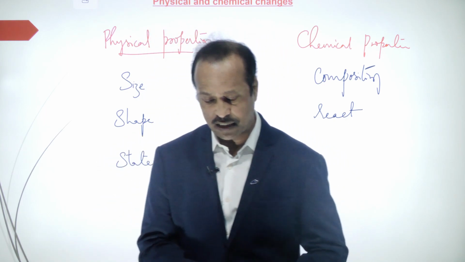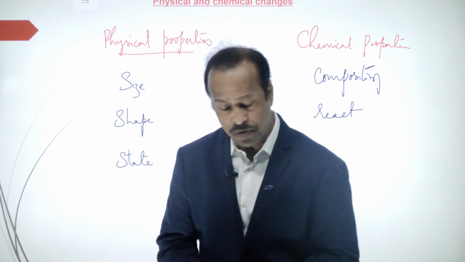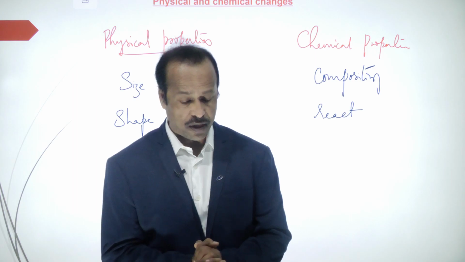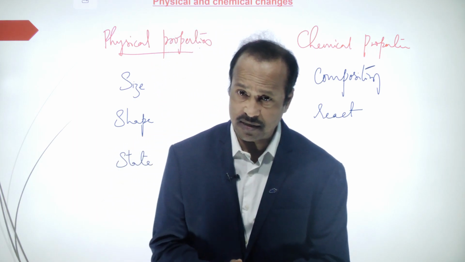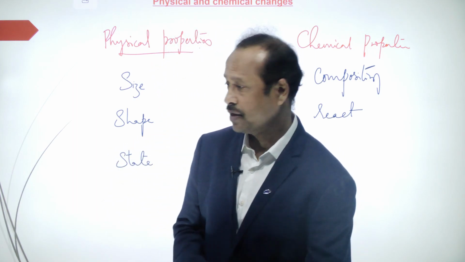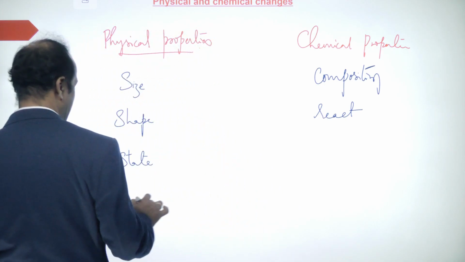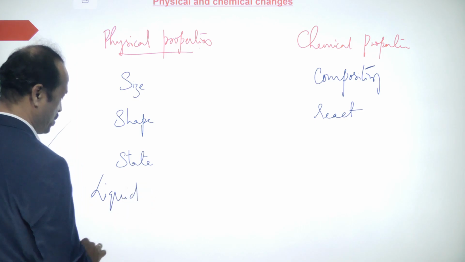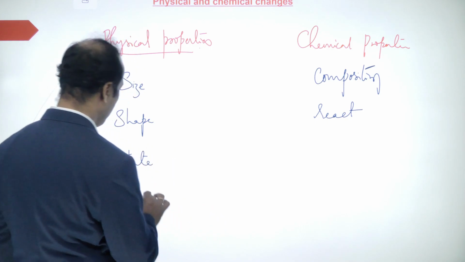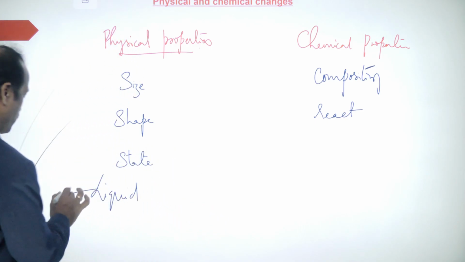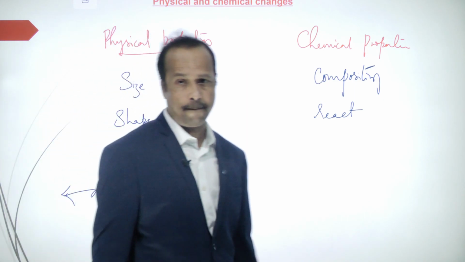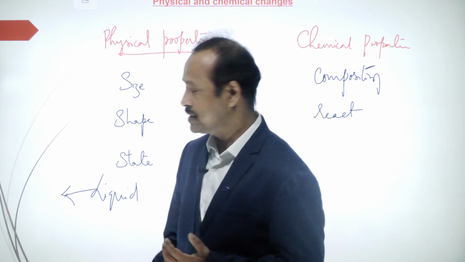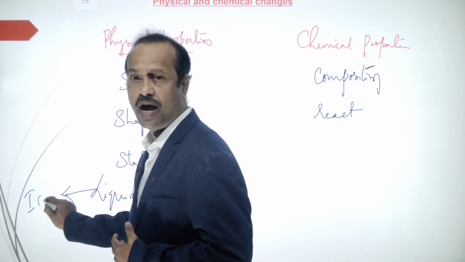Now I'll explain with examples of physical change and chemical change. The best example is water. In which state does water exist? Liquid, right? Now if I freeze the water, if I put it in the refrigerator for some time, then what happens? It turns into ice.